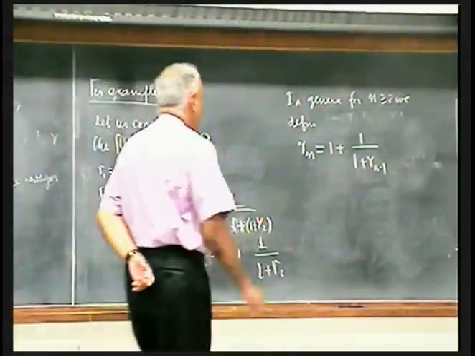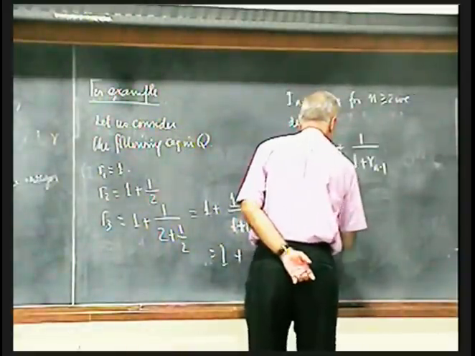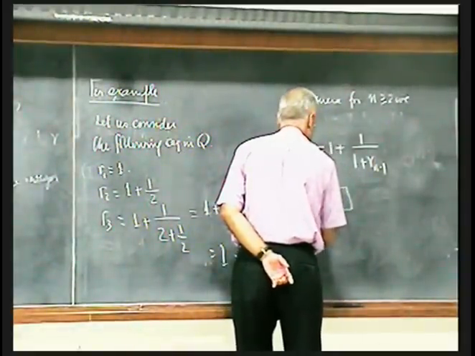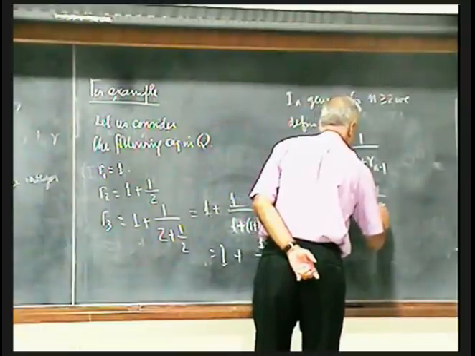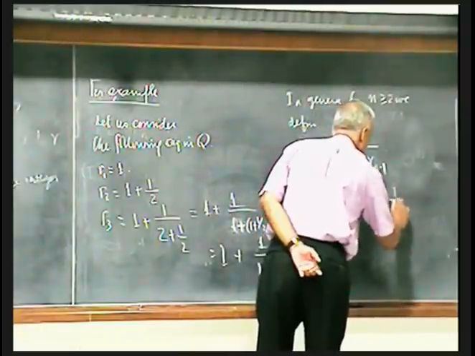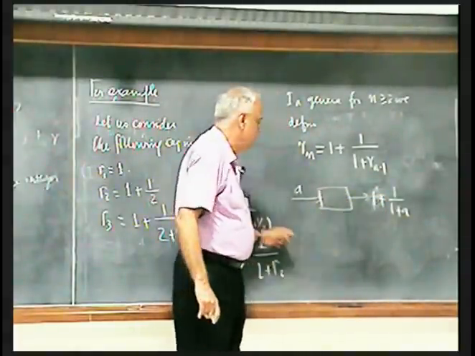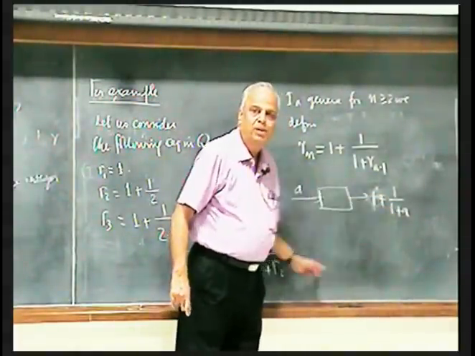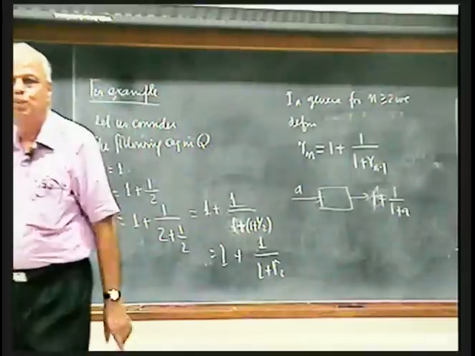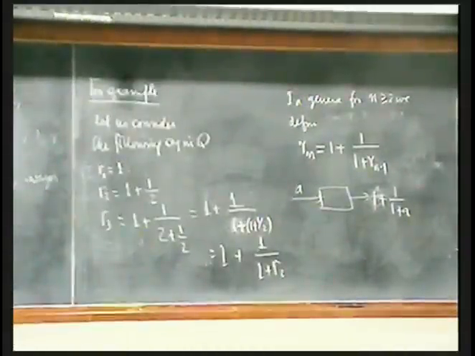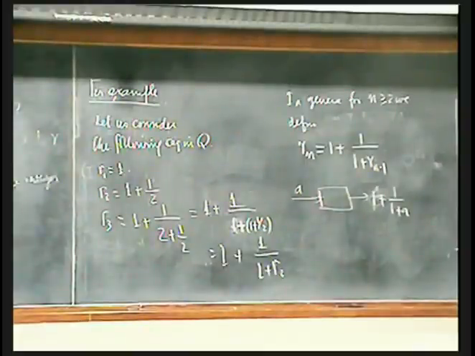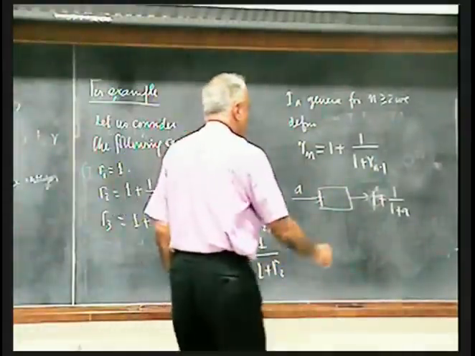Okay, so here is a box which if you put A, you get output as 1 plus 1 by 1 plus A. Now start with 1, you get an output, bring it back, you get an output, you get an output. So the sequence of outputs with starting with A is what is known as this sequence. Okay, so you go like this loop.